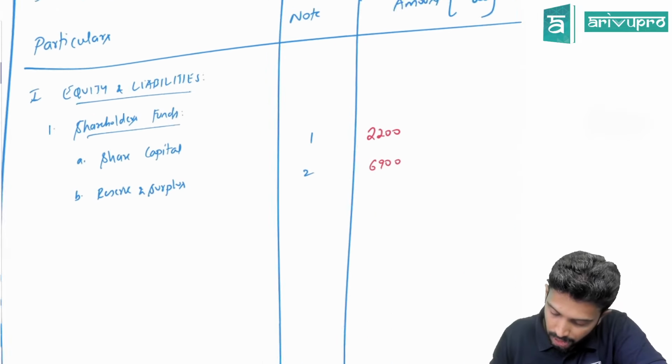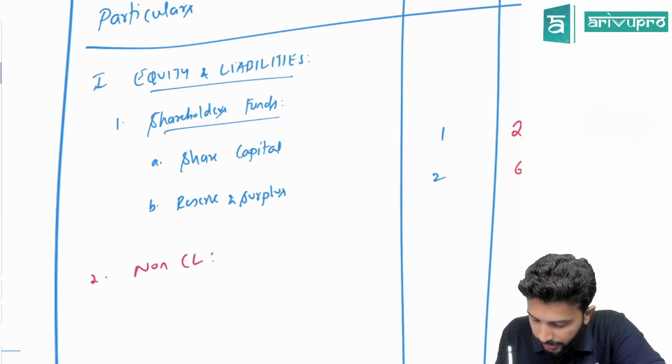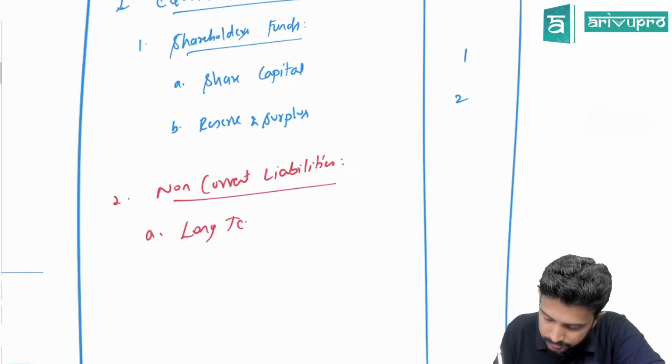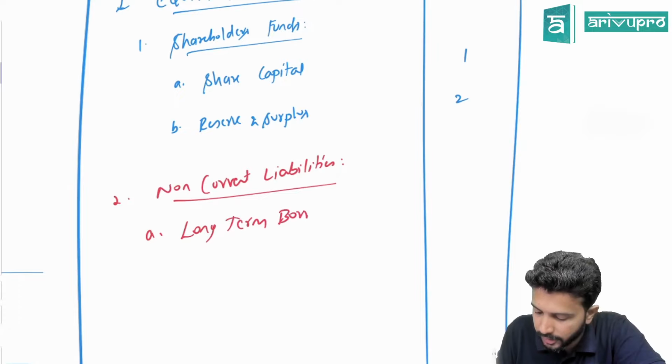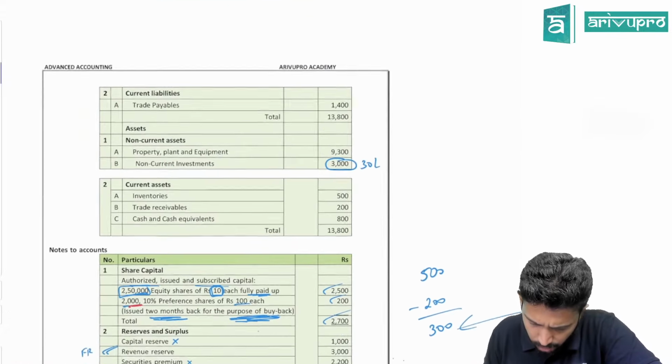Okay, so this is the shareholders funds done. Say after that, what is it? It is non-current liabilities. Under non-current liabilities, we have long-term borrowings. Under long-term borrowings, I think, do we have any debentures given in the question?